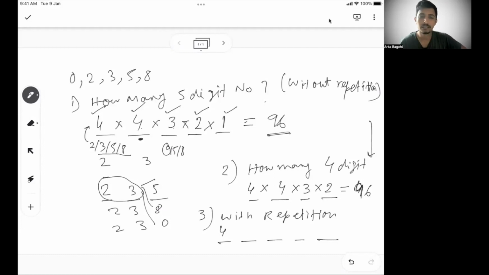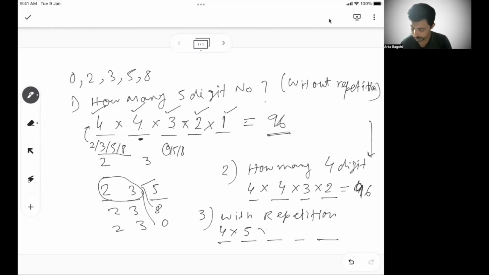So with repetition, let's say there are 4 ways I can fill the first digit. Then the next place, I will have all the 5 options, because repetition is allowed. Even if I take 2 in the first place, I have 2 available also in the second place. So 2, 3, 5, 8, 0, all the digits are available here.